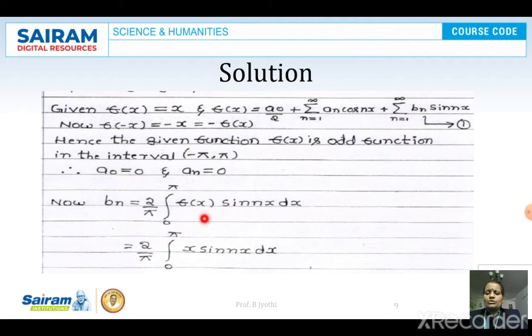Only find the value of bn, where bn is given by 2 by pi integral 0 to pi f of x sin nx dx, where f of x is x. So x into sin nx into dx. This is the bn which we need to determine. But while integrating, we need to consider this x as u and sin nx as v.